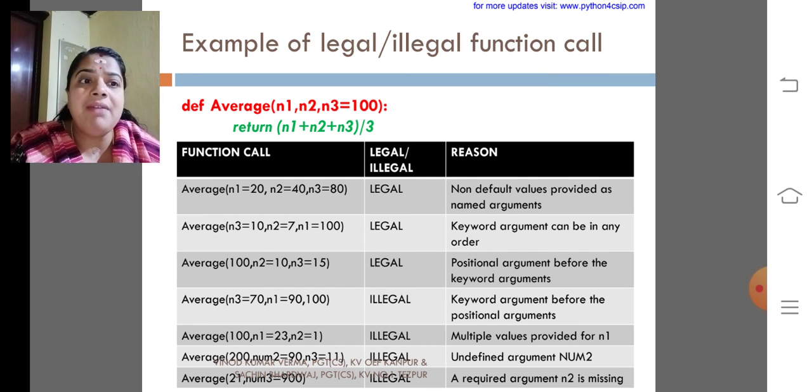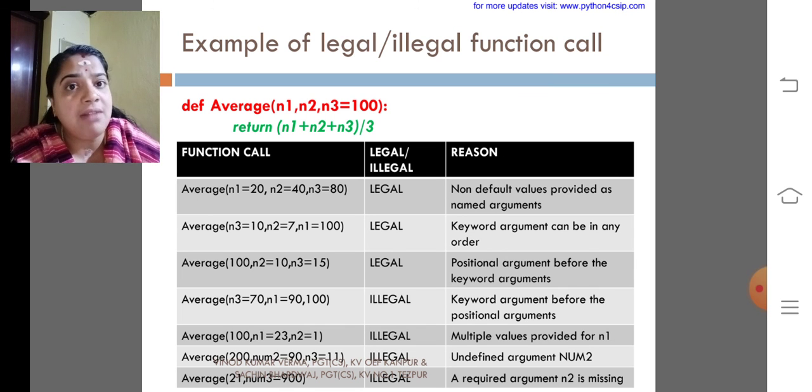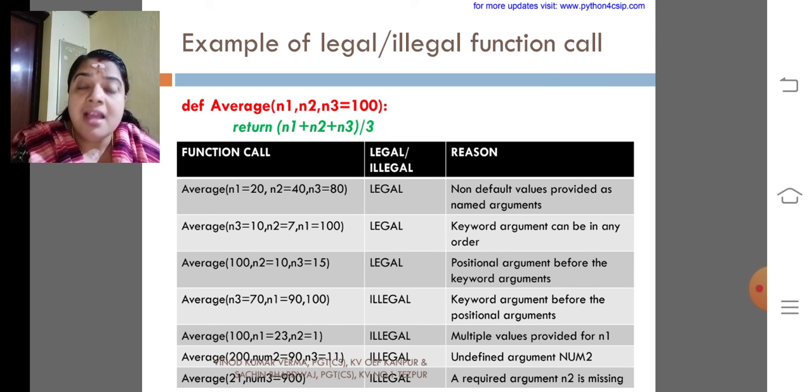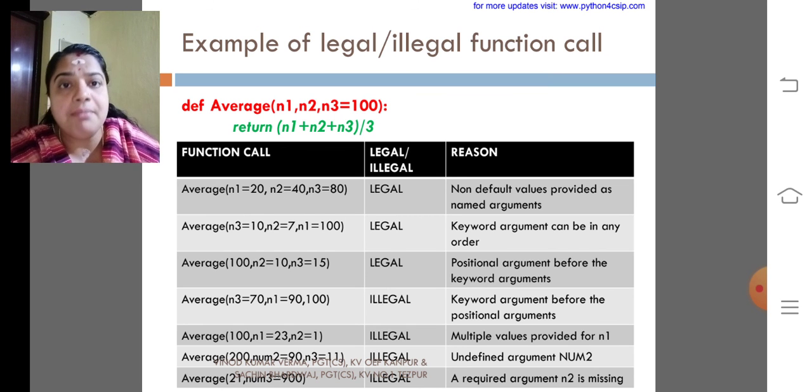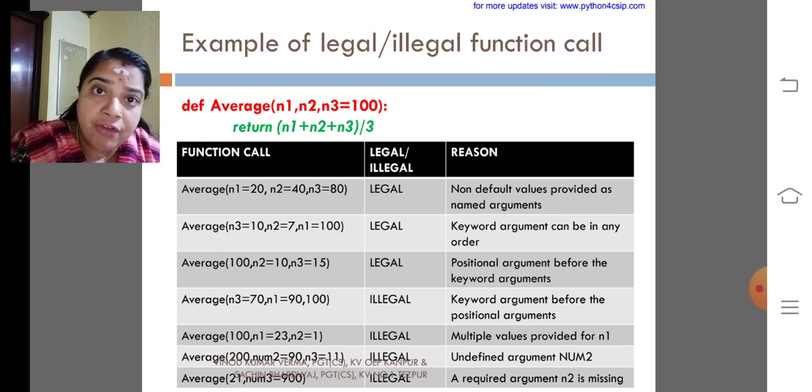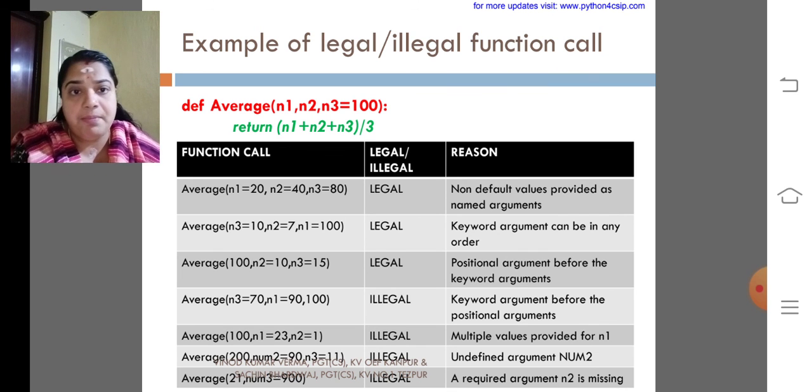And the next one, multiple values provided for n1. Here we have provided multiple values. The interpreter will take 100 as the positional value of n1. Actually, we desire to pass the value for n3, but the interpreter takes it as a multiple value for the positional value of n1. The next one, average(200, num2=90, n3=11). What happens here? It is illegal. Undefined argument num2. The given argument is n2 only.